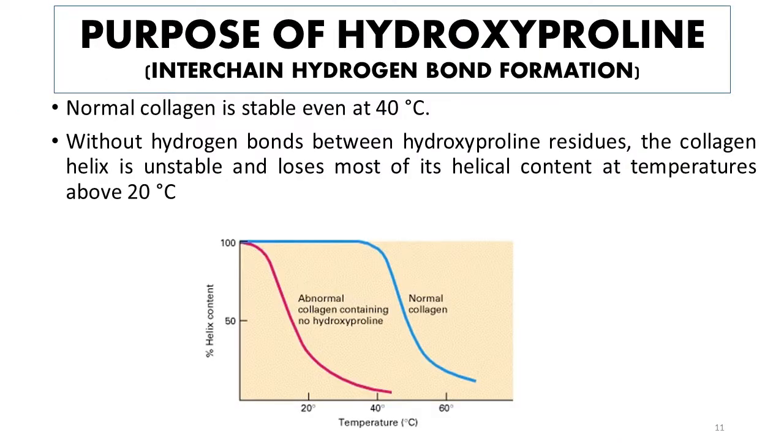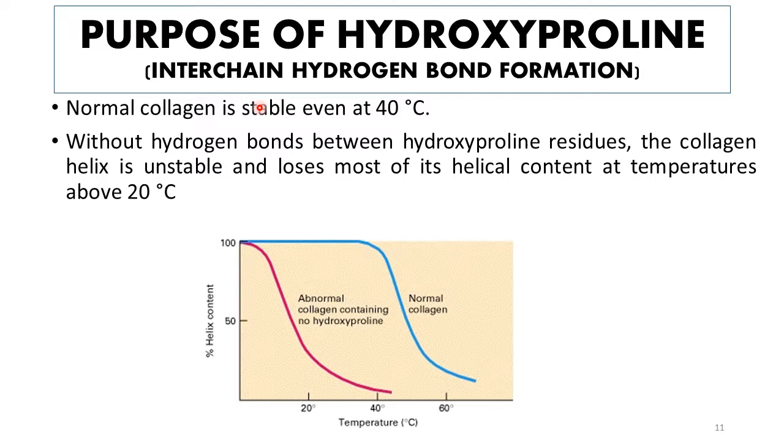So what is the importance or purpose of hydroxyproline? Collagen, as you know, is composed of three polypeptide chains which are wound around each other to form a triple helix. And this triple helix or tropocollagen is the basic unit of collagen. So how is this triple helical structure formed or stabilized?